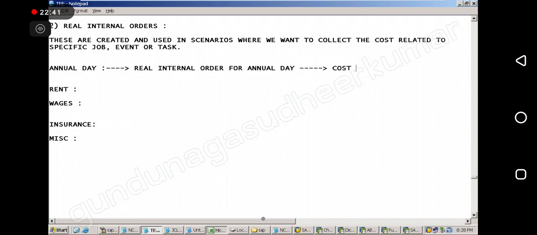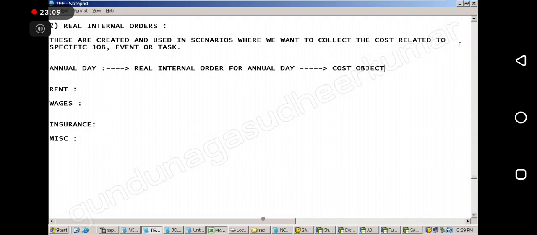So this will become the cost object. Understand? So no need to give any cost center. Directly the cost will go to the annual day internal order. That is the real order. Is it clear? So at the time of posting the rent for the auditorium, we will give the real internal order directly, so the cost will go to the annual day internal order directly. Is it clear?